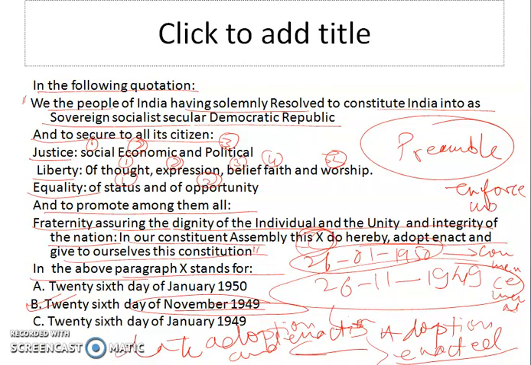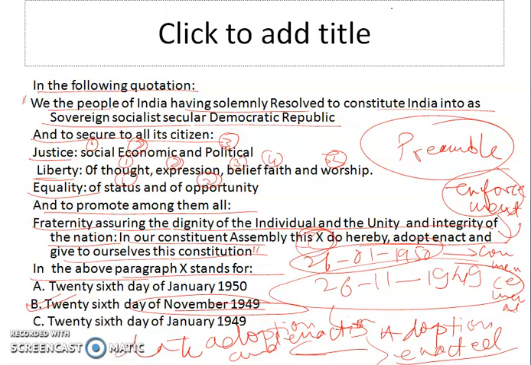On this date, the full Constitution came into force. So this is the thing, and you should remember that in the Constitution of India there are three types of justice: social, economic, and political; five types of liberty, of thought, expression, belief, faith, and worship; two types of equality, of status and opportunity;